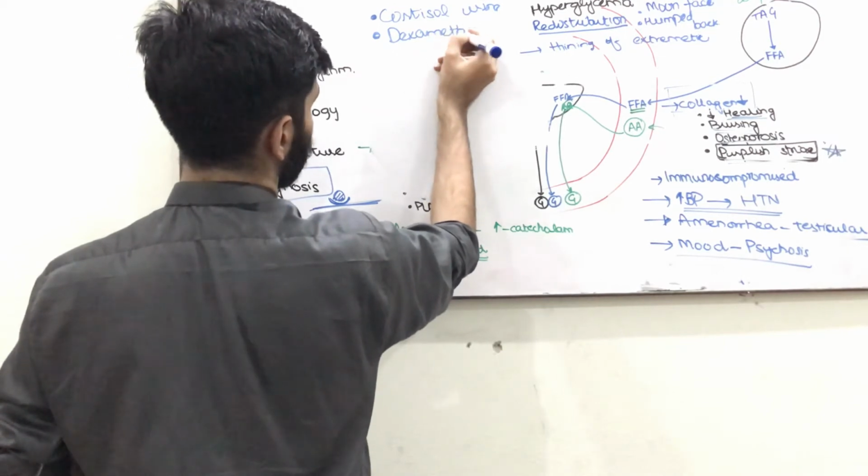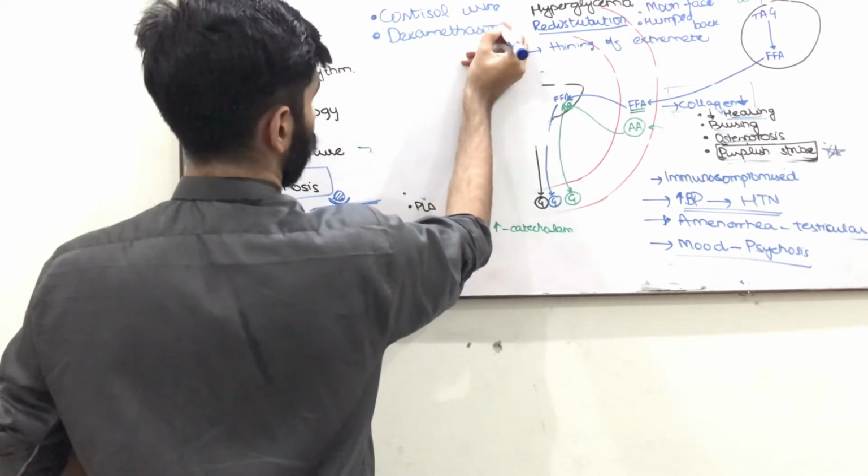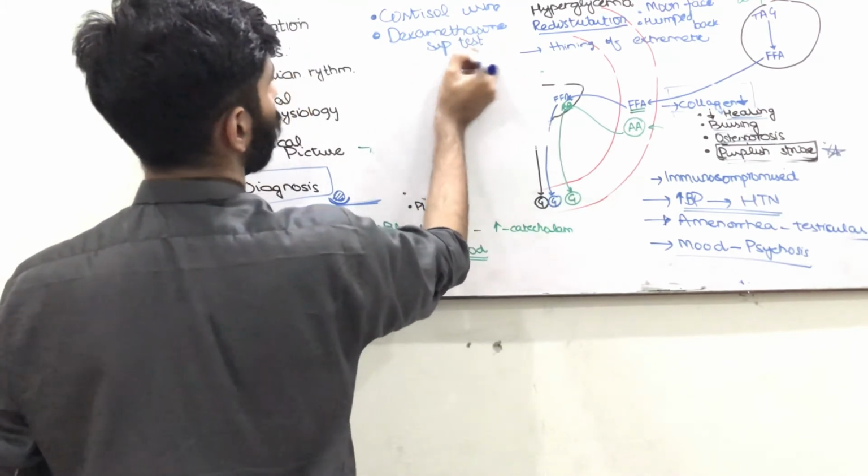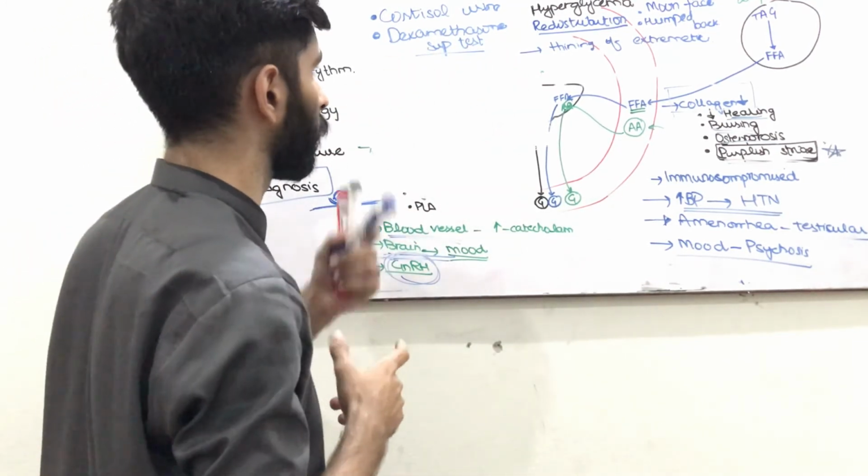Dexamethasone suppression test. Now, what is the concept behind this test?